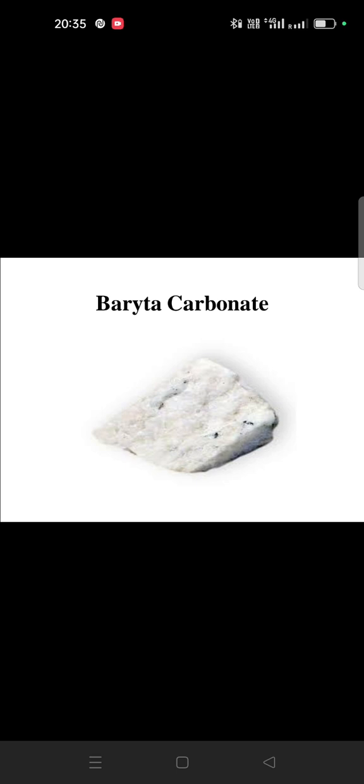And this medicine belongs to class 7, and this medicine was proved by Dr. Christian Friedrich Samuel Hahnemann, and it is commonly known as barium carbonate. So let's talk about the symptoms of Baryta carb.